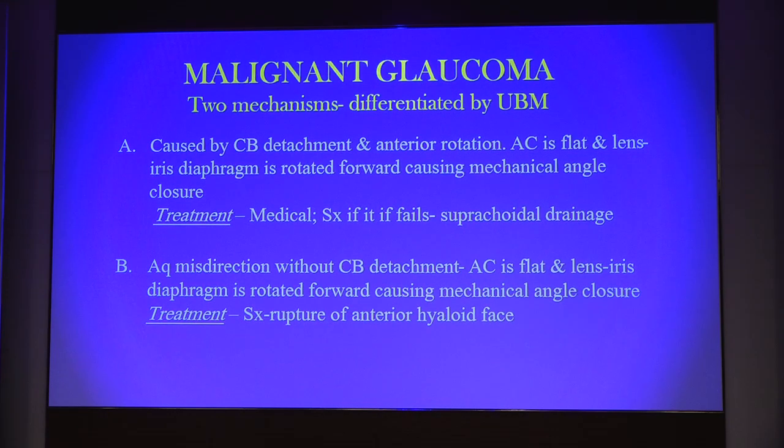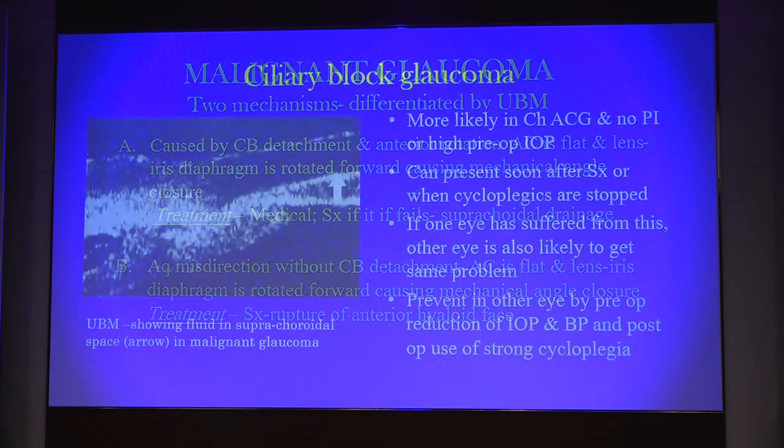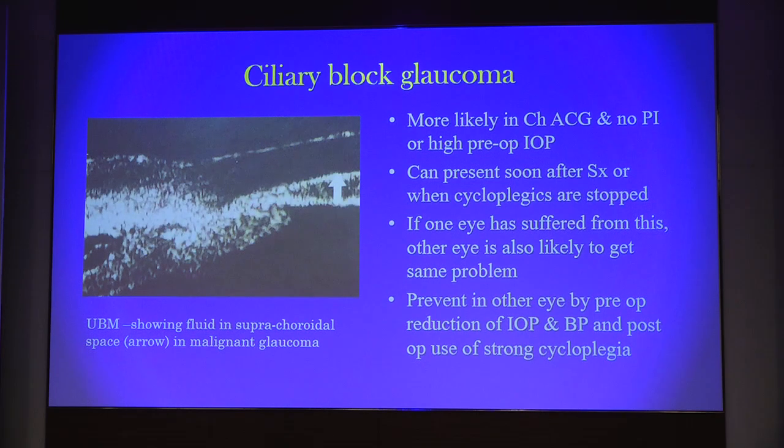The second, which is the most dreaded complication, which we all actually talk about as malignant glaucoma, is the aqueous misdirection without ciliary body detachment. Here the AC is flat and the lens iris diaphragm is rotated forwards, causing mechanical angle closure, and the treatment is surgical, that is the rupture of the anterior hyaloid face or drainage of the aqueous which is collected on the back side in the vitreous.